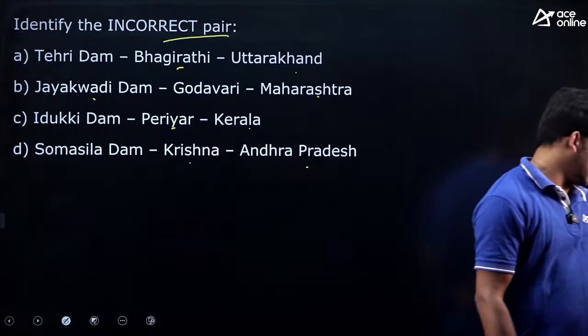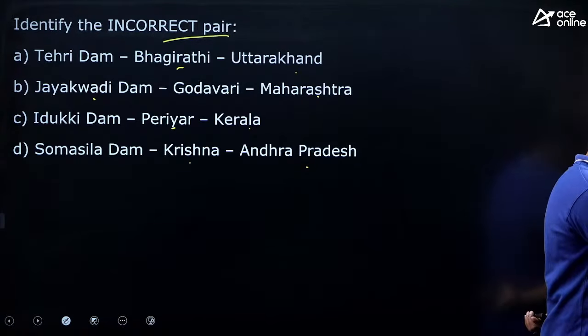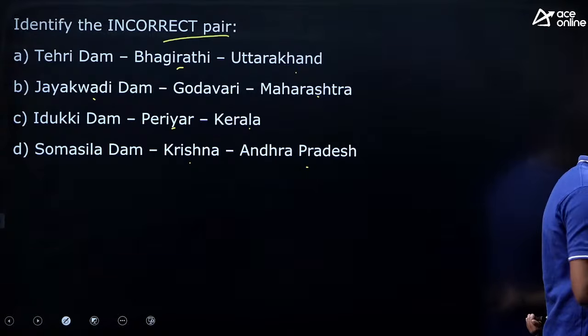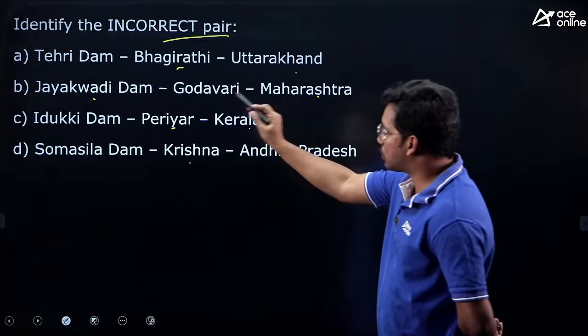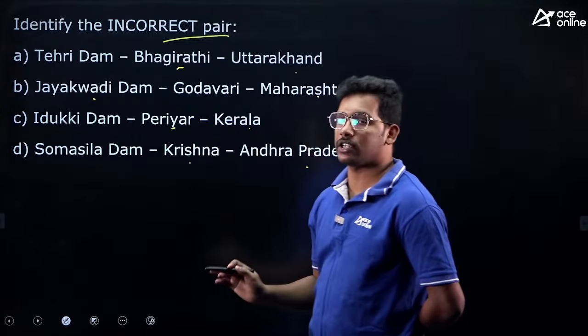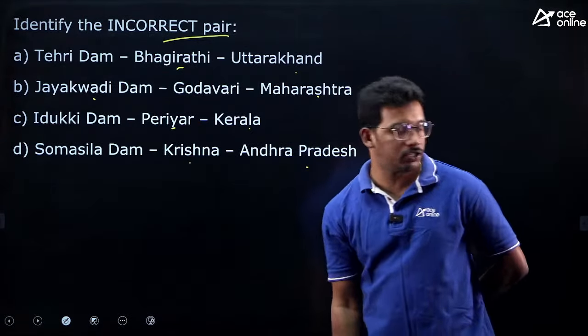This is a tricky question. Now answer the question. Let's see who will answer. Even if it matches with one state but not the river, it also gets wrong. All the 3 have to be matched.